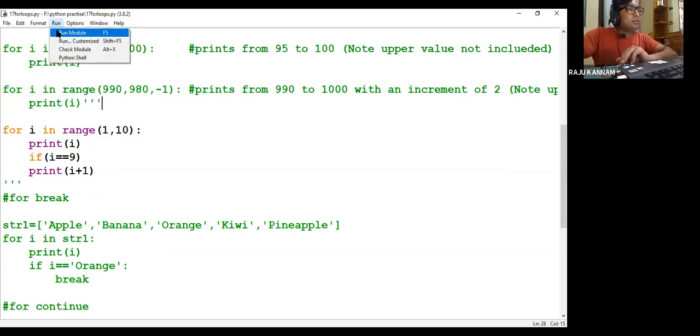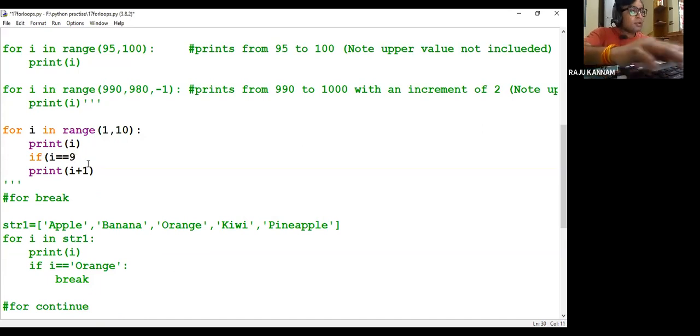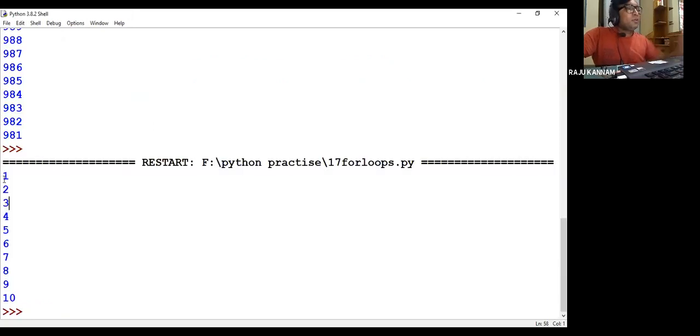I'll run this. Sorry. Here. And this I have to give indenting for this. Okay. So see here, 1 to 10 you are able to print. Now you can print 1 to 10. Is it clear, Rakesh?